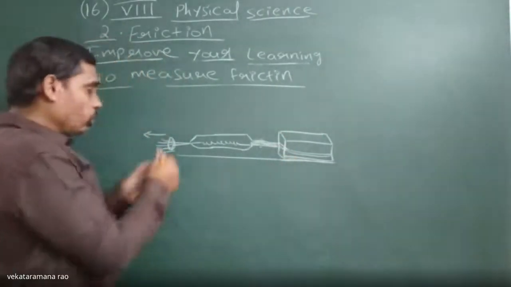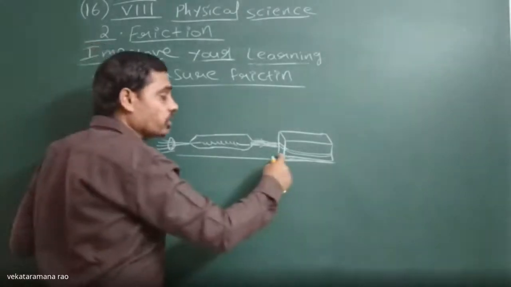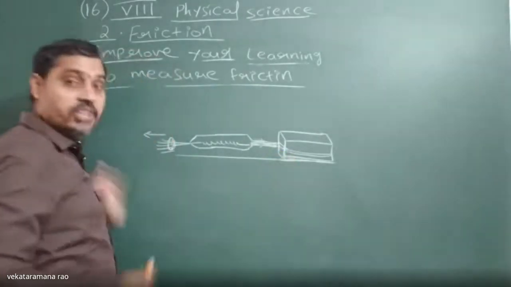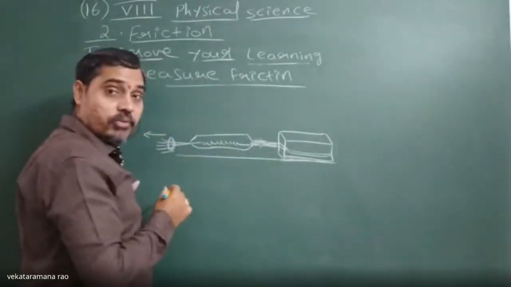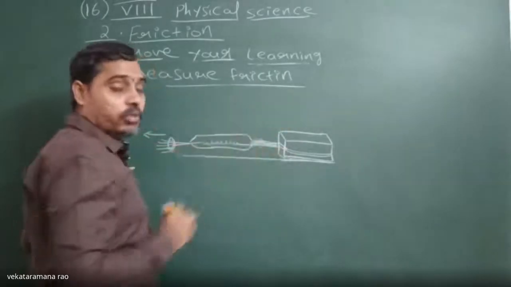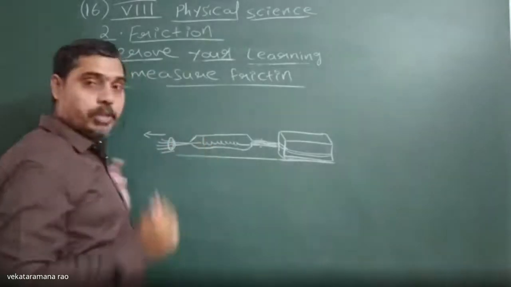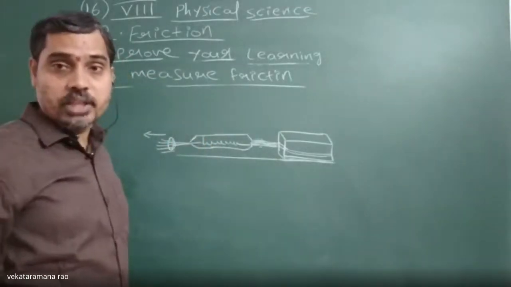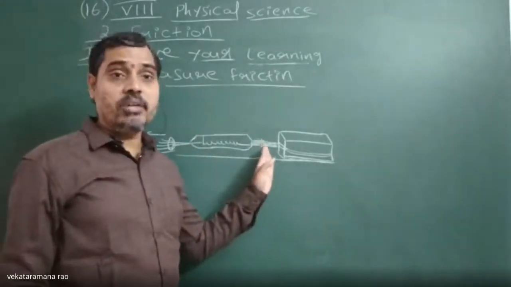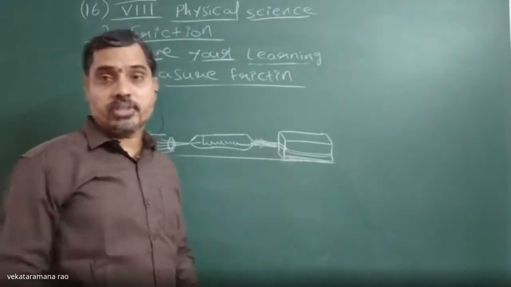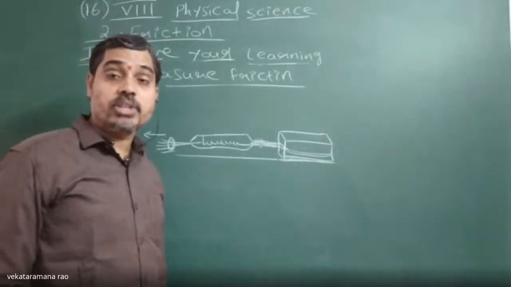If you apply more pulling force, then it begins to move. Whenever it begins to move, we have to note down the reading of the spring balance. That reading is known as the limiting force of static friction.